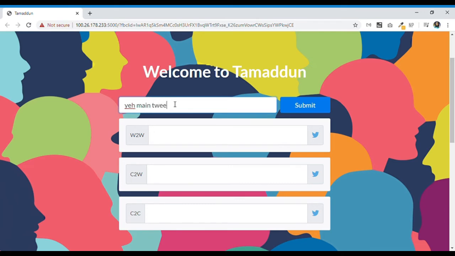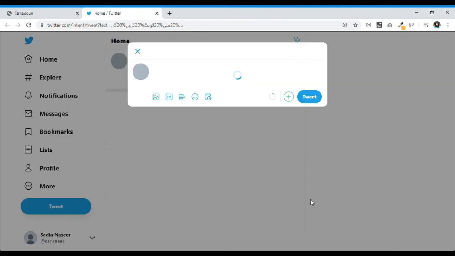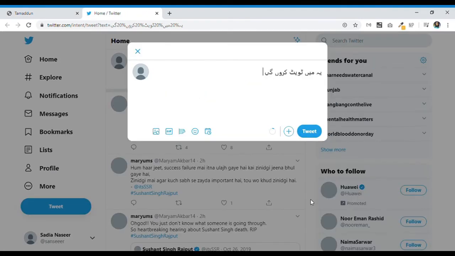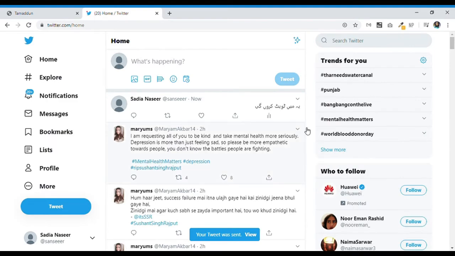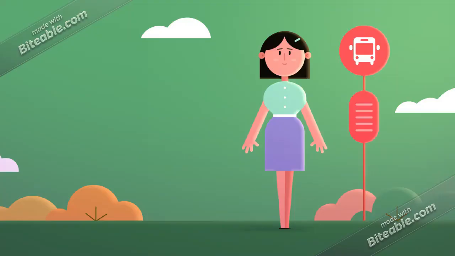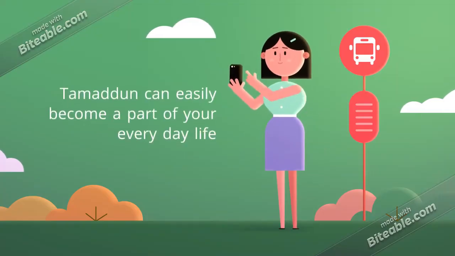In the end, we will demonstrate another functionality of Tamaddun. Once you have transliterated your text, you can also tweet it on Twitter by clicking the tweet button next to your transliterations. It redirects you to your Twitter account with the text already in there, and you can easily share it with your friends and family. Tamaddun has a very user-friendly interface, which can easily make it a part of your everyday life.